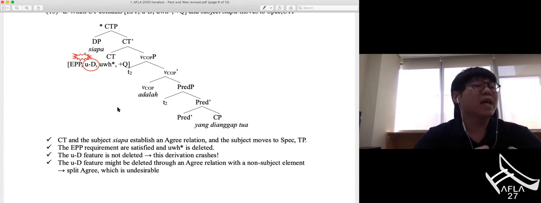Of course, the uninterpretable non-D feature might be deleted through an agree relation with a non-subject element. However, this induces split agree, which is untenable in the minimalist program. So the derivation crashes here. Thus, the sentence 10b cannot be generated here.